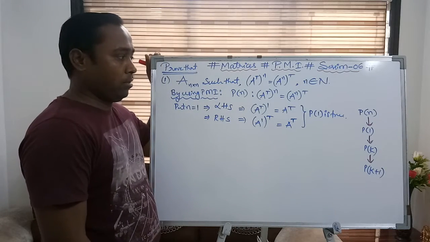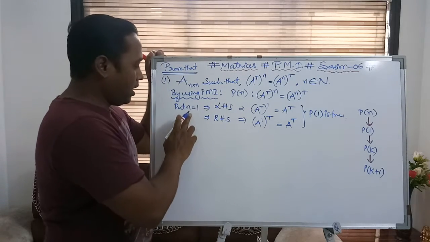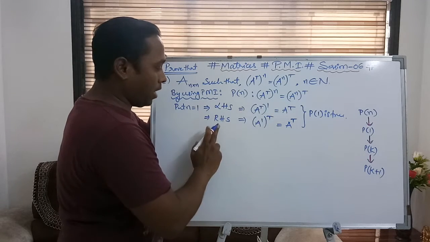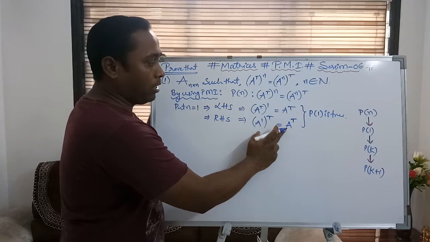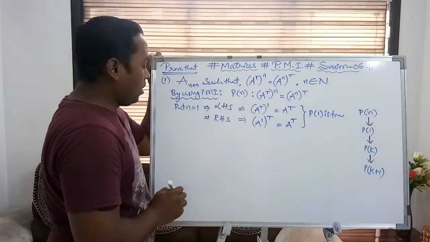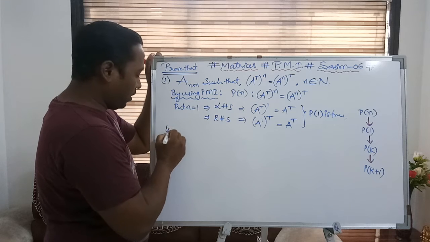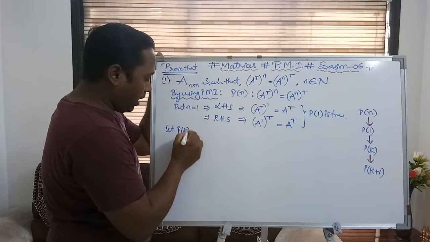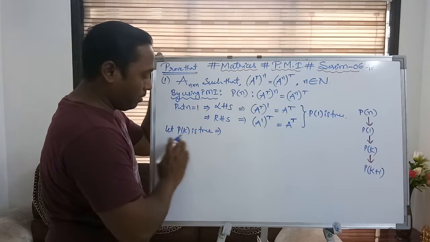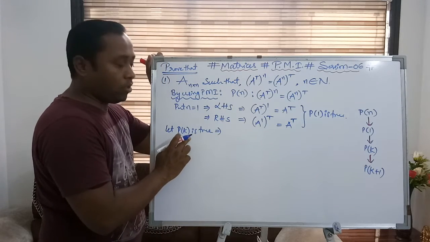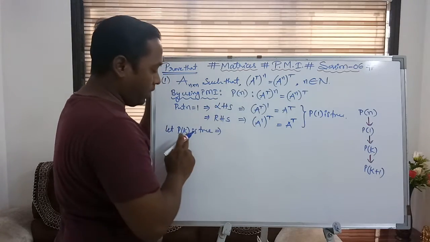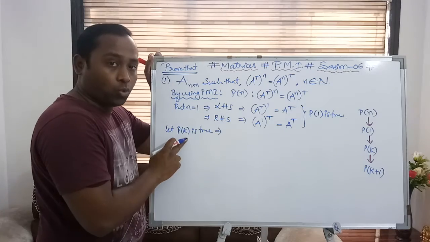It is simple, right? Now see, n is equal to 1. If I substitute this, the left hand part is A power t, the right hand part is also A power t, hence P of 1 is true. Now we'll assume, let P of k be true. What does it mean? If I say P of k is true, it means we are assuming it true for n is equal to k, right? And where k is always greater than 2, right?